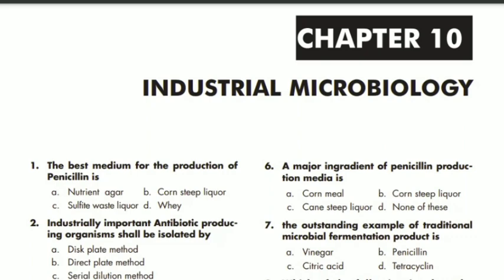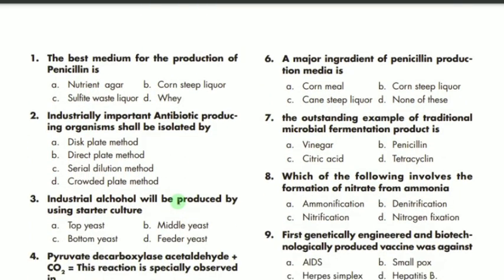Today in this video we are going to see the chapter number 10 MCQs, which is the last chapter, and that is industrial microbiology. So let's start. The first MCQ of this chapter says that the best medium for the production of penicillin is, so it is actually the corn steep liquor. B is the correct option.